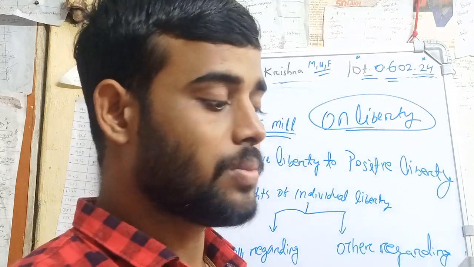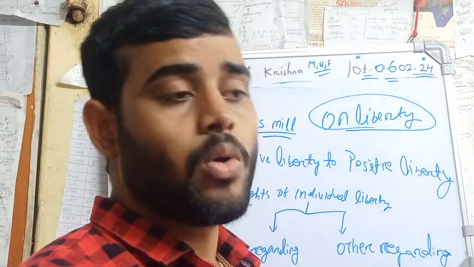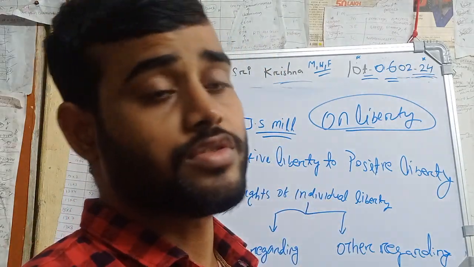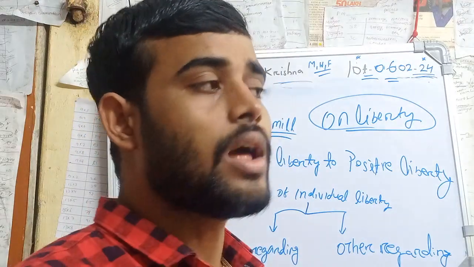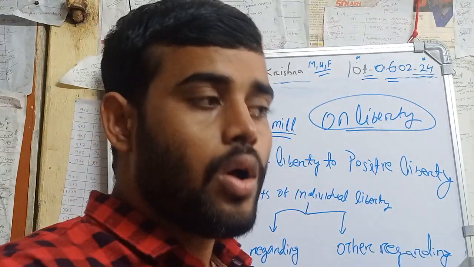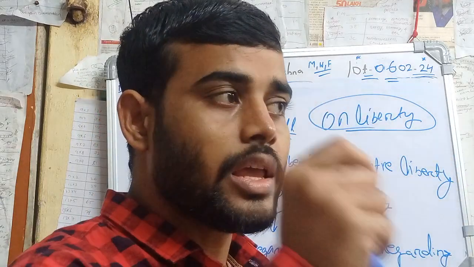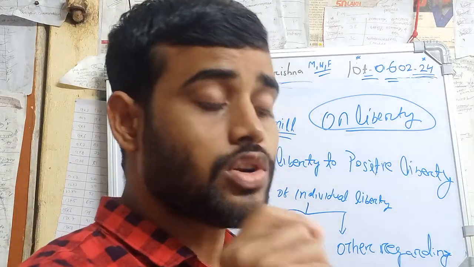So that is the concept of individual thought and expression that you have to remember. It is a very unique concept. They can ask the question: who among the following scholars talks about including the expression or thought of each and every person, even if it is wrong, so you have to include the concept of toleration.